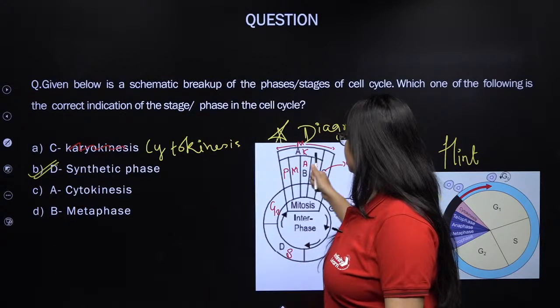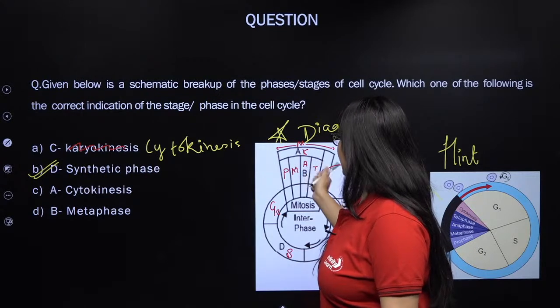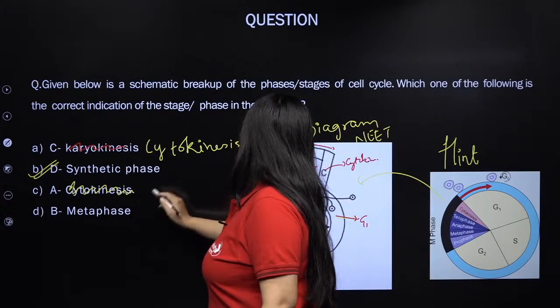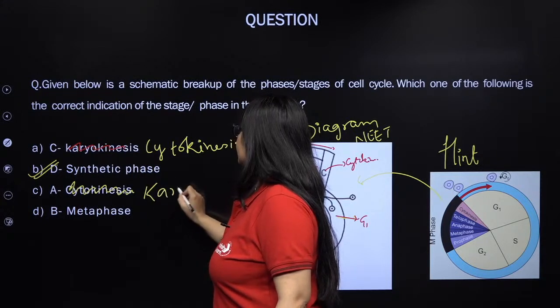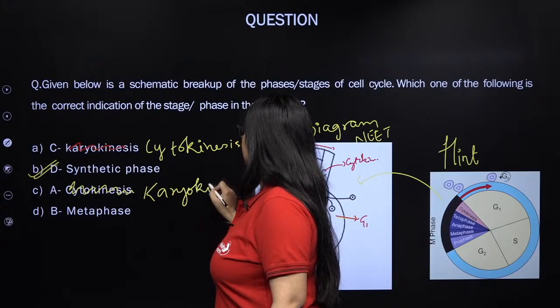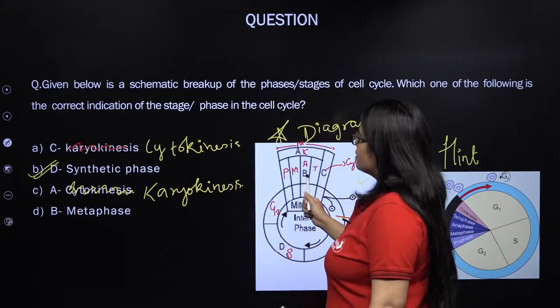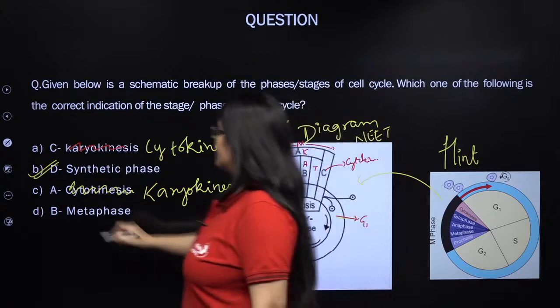A is not cytokinesis, A is actually your karyokinesis. Next, B is metaphase? No, B is not metaphase, B is anaphase.